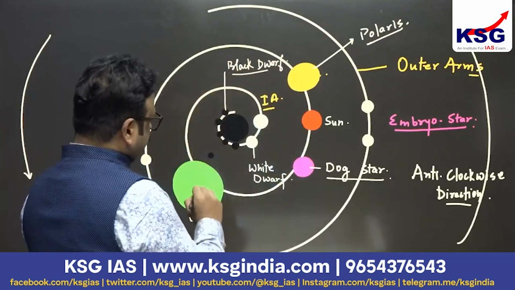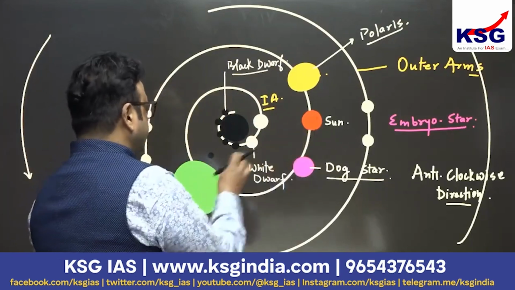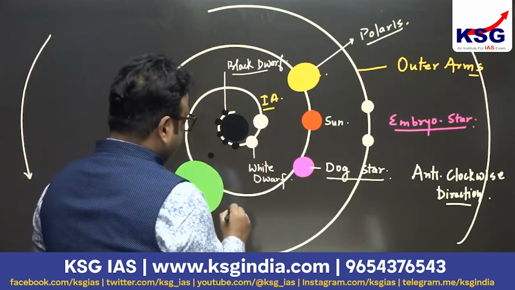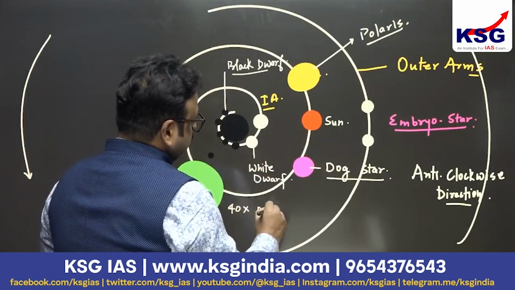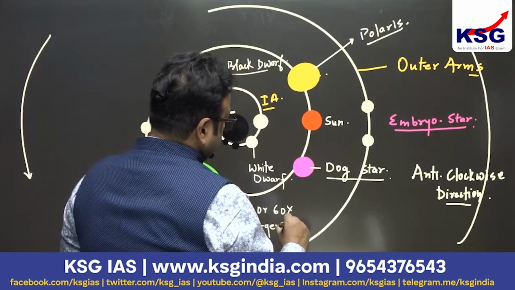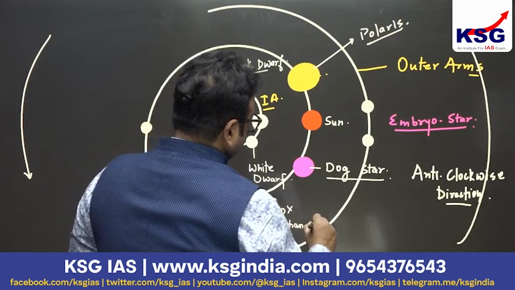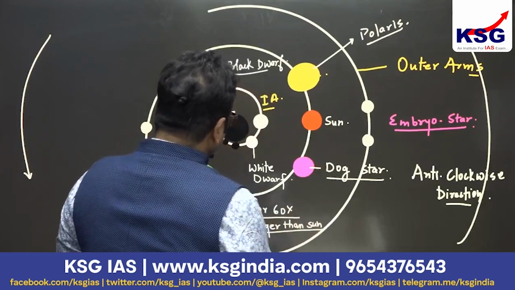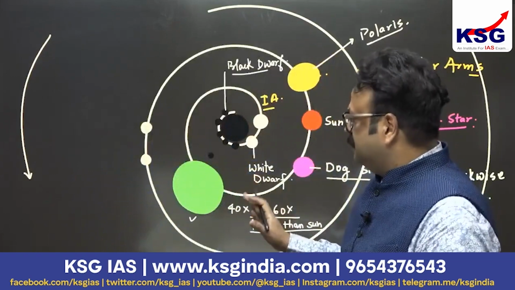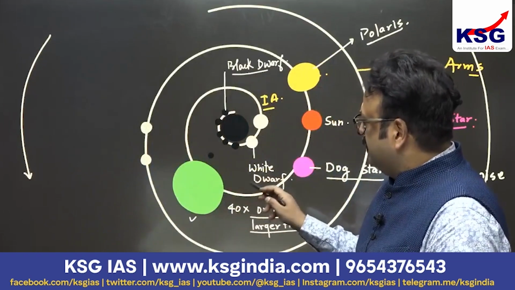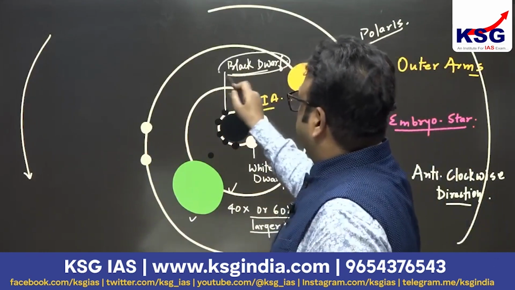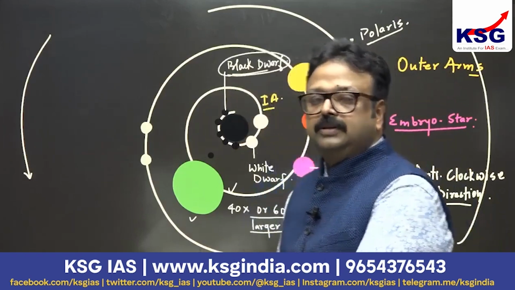This is a mature star. I have just given you the difference in the size. It is of very large size, meaning 40 times or 60 times larger than the sun. So this is something you can expect in our galaxy. Yes, we do have massive stars, much bigger than the sun. So you will find these massive stars happen to be at the middle arm. These are the white dwarf, and ultimately the black dwarf, which is the last stage of the star's life.